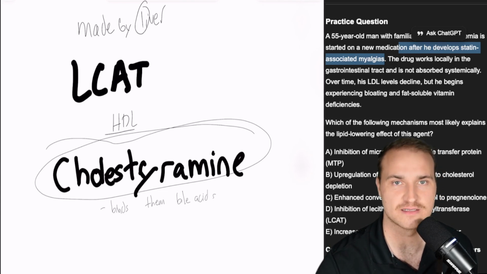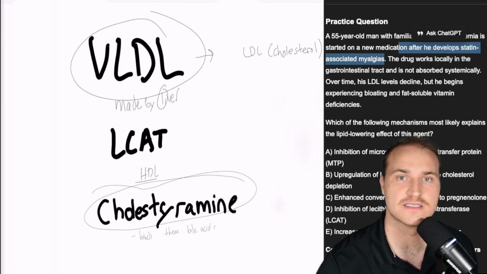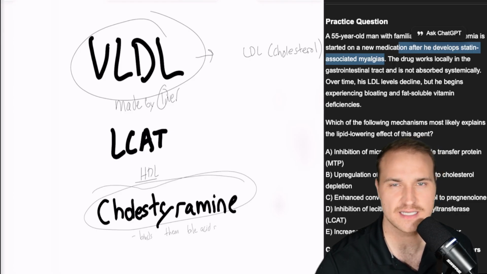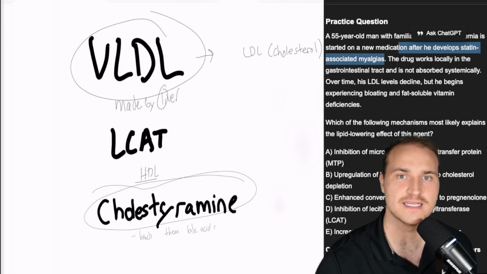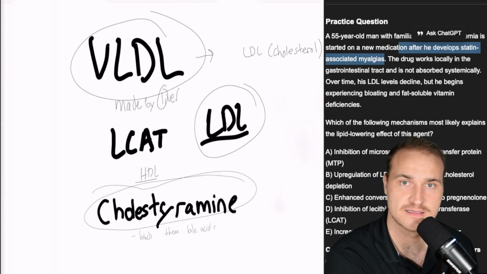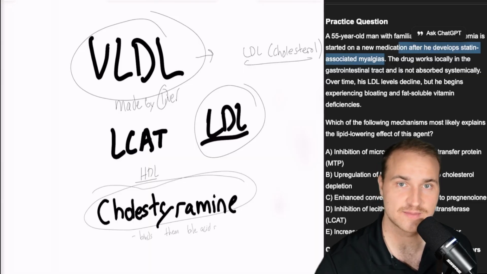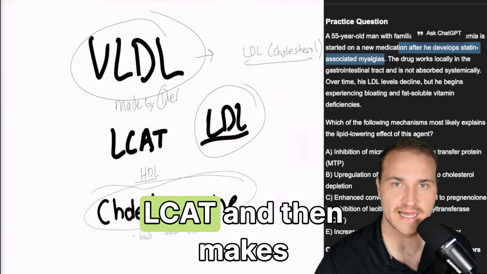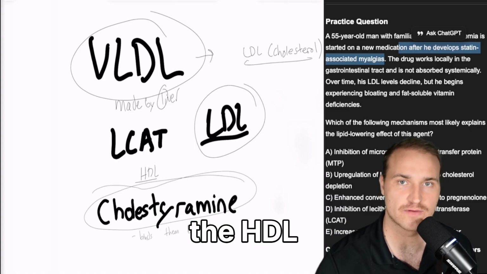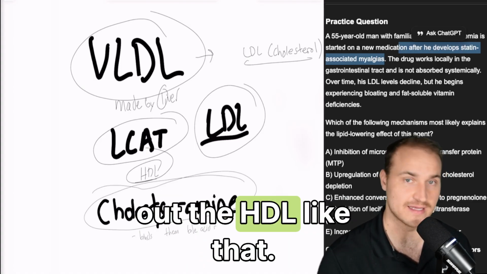It has tons of triglyceride. Very low density, that delivers the liver-made triglycerides. So it has some cholesterol, but lots of triglyceride. There's LDL, and LDL delivers cholesterol to the tissues. And this is mostly cholesterol. And there's HDL, and that picks up cholesterol from the tissues to the liver. So it has cholesterol esters. And then there's LCAT, and that makes cholesterol packable for HDL. LCAT's such a nice guy to help out the HDL like that.